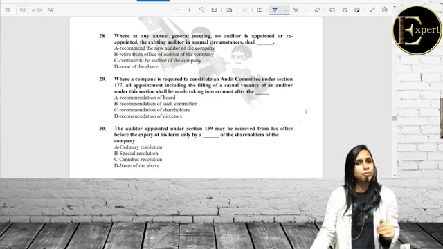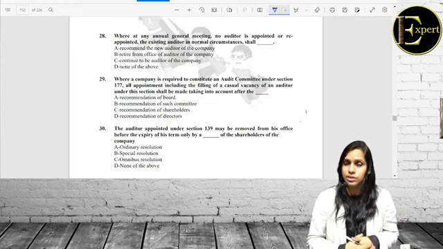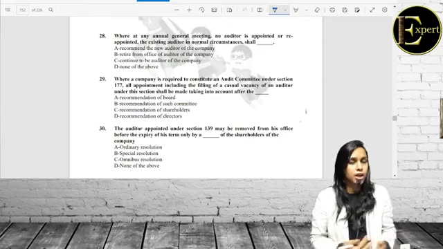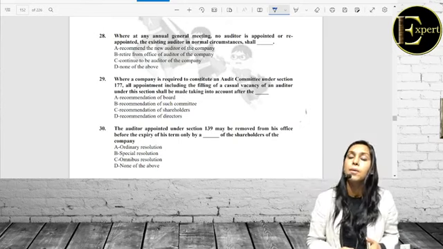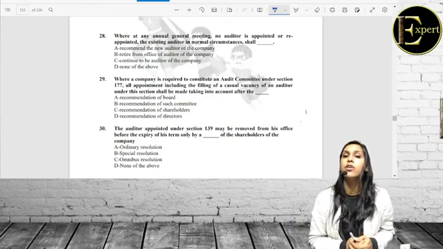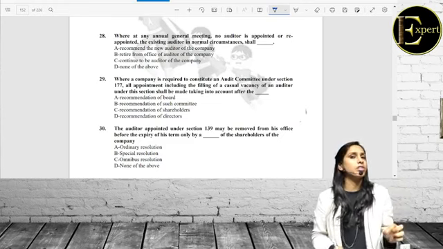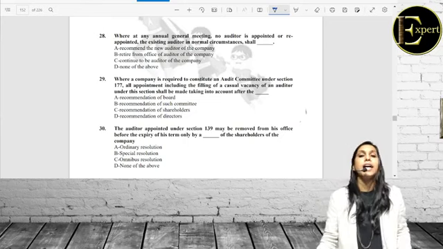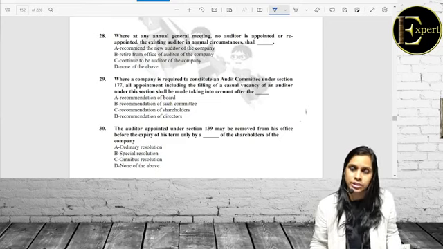Now, with malicious intention, the directors or members may not have appointed the auditor. So we cannot leave any scope of keeping the chair of the auditor empty. So in this case, the existing auditor shall continue in the capacity of the auditor where no auditor is appointed in an AGM.